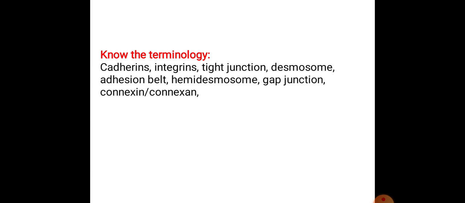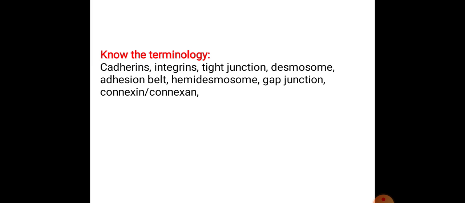Next is gap junctions. What are gap junctions? They are nothing but protein complex junctions, and these gap junctions are required for connecting the cytoplasm of two different cells. It is a very free junction, and it is responsible for transmission or transportation of various molecules and various solutes. Also they are transferring various electrolytes, and they are also transferring various impulses from one cell to another cell very freely. And the last is connexins.